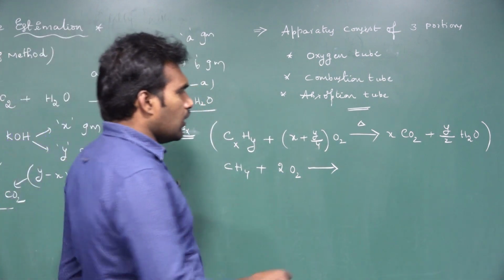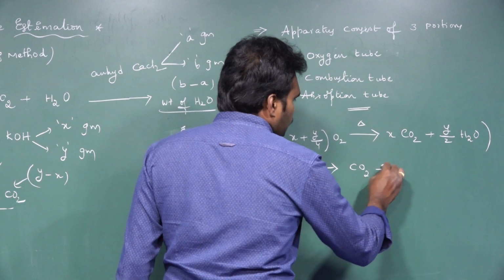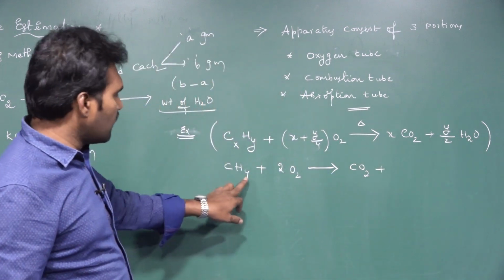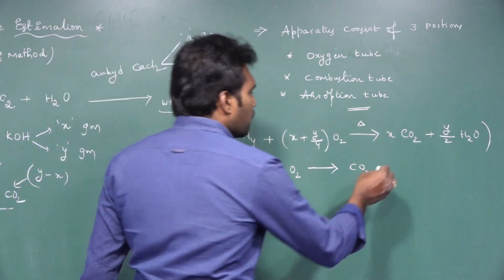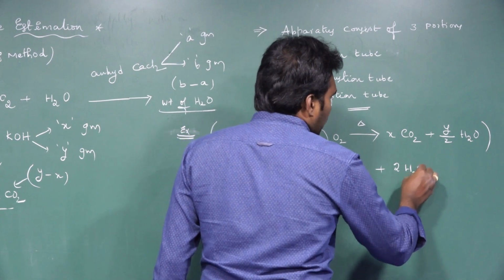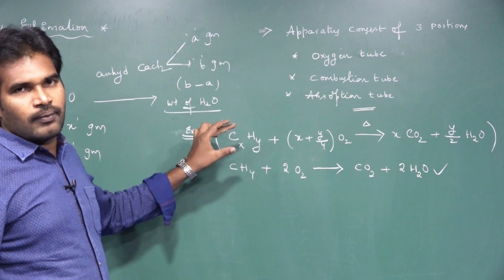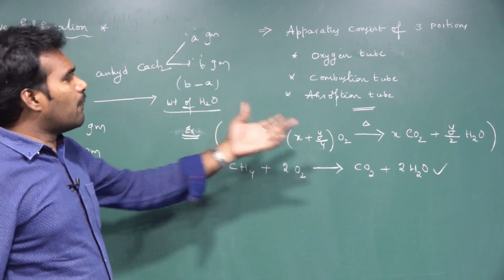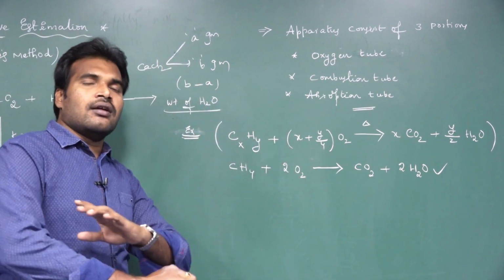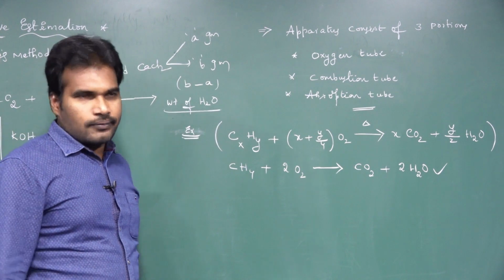Here X is 1, so 1 mole of CO2, and Y by 2 moles. Here the Y value is 4, 4 by 2, that means it produces 2 moles of H2O. So simply by using this generalized formula, we can write the balanced equation for the combustion of any hydrocarbon.